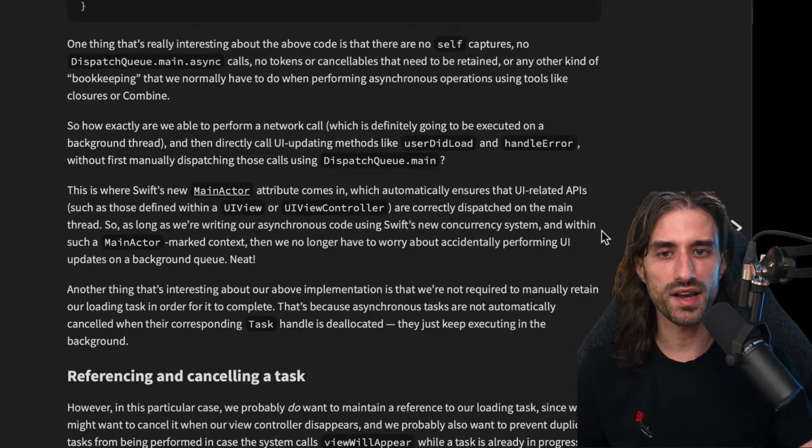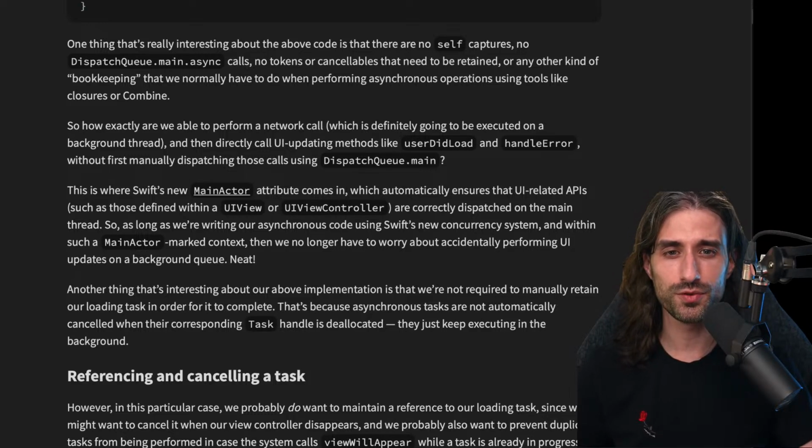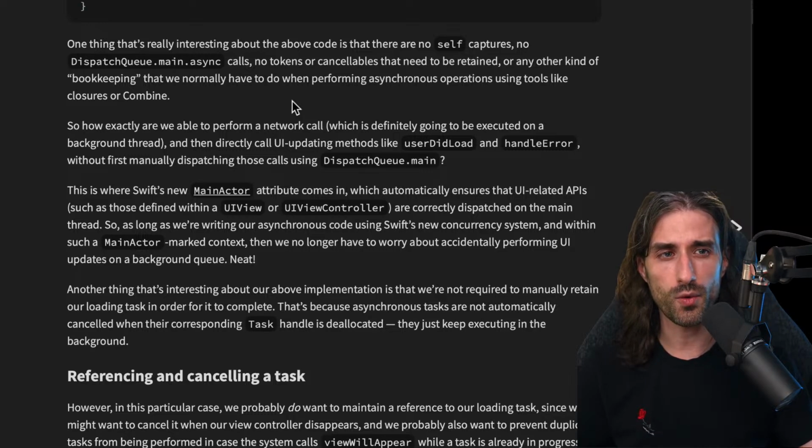So as long as we're writing our asynchronous code using Swift's new concurrency system, and within such a MainActor marked context, such as a subclass of UIViewController, then we no longer have to worry about accidentally performing UI updates on a background queue, which is one of the very cool and powerful features of Swift concurrency. But be careful, it only works, as John is saying, in concurrency code. If you are writing code in a regular closure or in Combine, the @MainActor annotation will be completely ignored. So it can also give you a false sense of security that you definitely don't want to have.